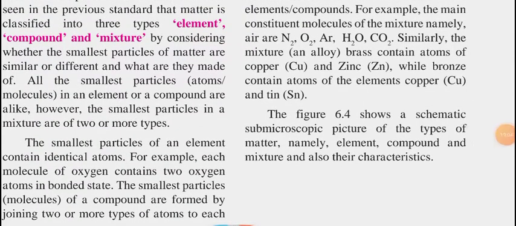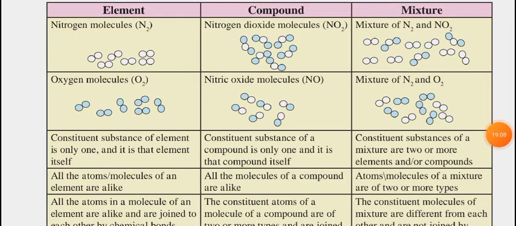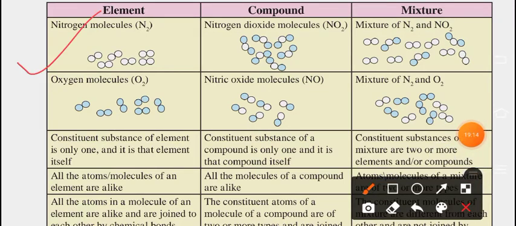This table gives you an idea of element, compound, and mixture overall. The very first is element. Here we have nitrogen molecules, which we always write as N2, and oxygen molecules, O2. The constituent substance of an element is only one, the element itself, oxygen or nitrogen.